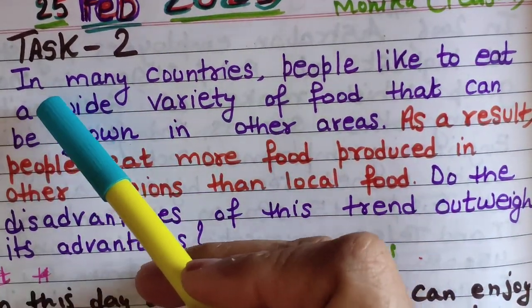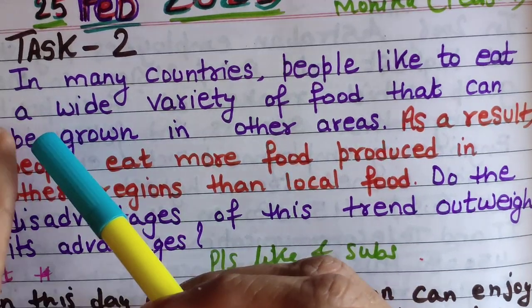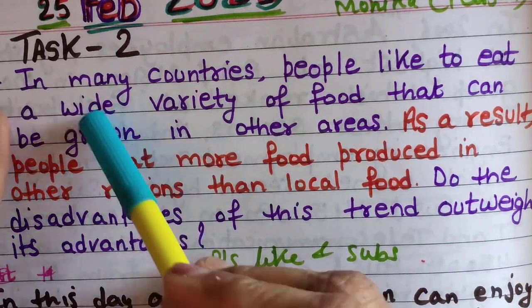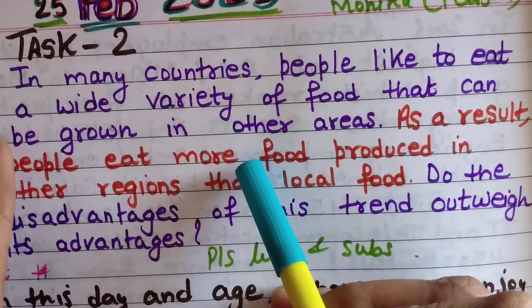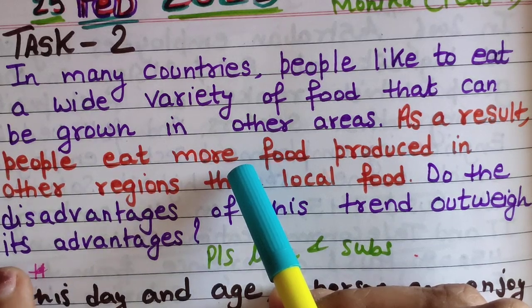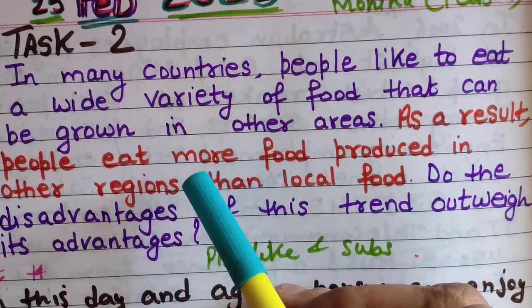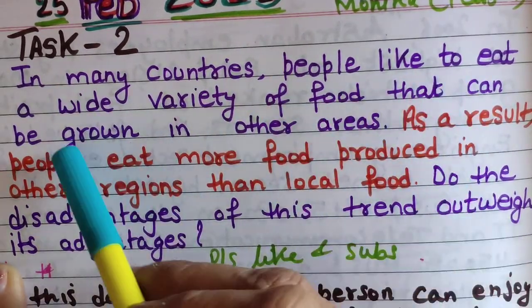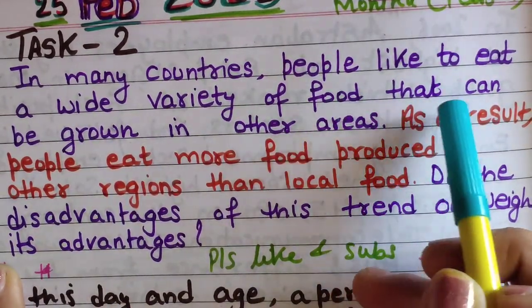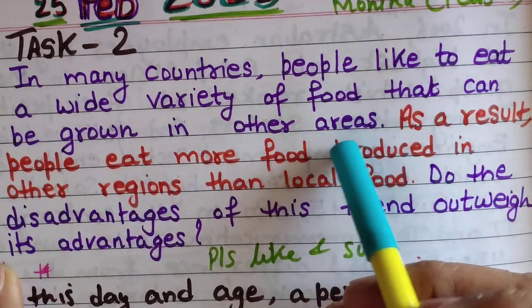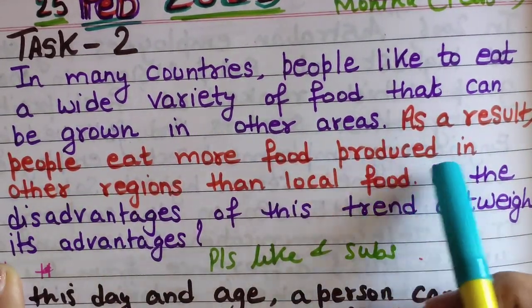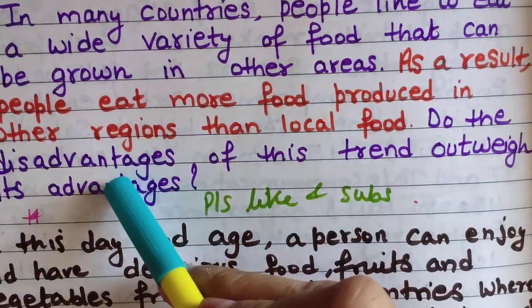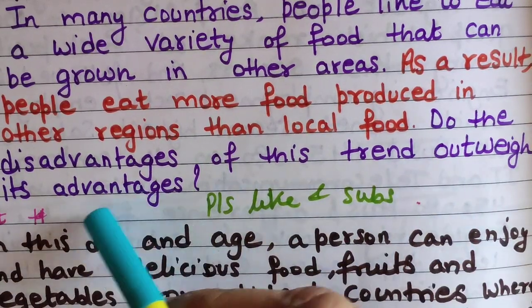As you know, my golden rule for starting any essay: you have to read the question statement 3-4 times. Doesn't matter that you are well versed with the English language, you are working in US companies and multinational companies, doesn't matter. In many countries, people like to eat a wide variety of food that can be grown in other areas. As a result, people eat more food produced in other regions than local food. Do the disadvantages of this trend outweigh its advantages?